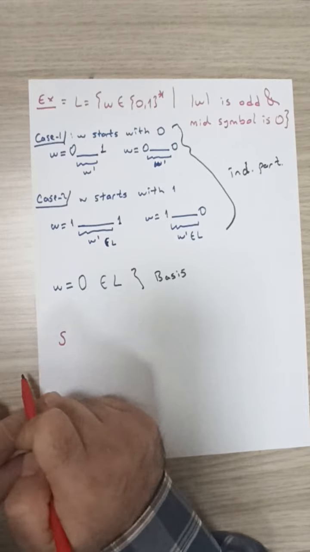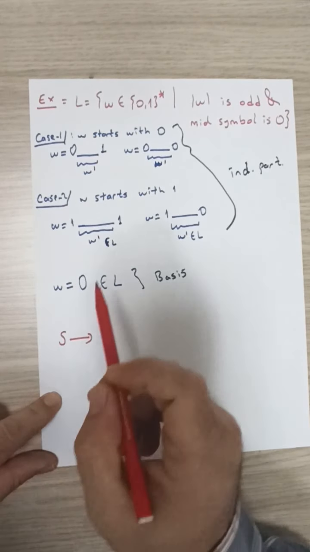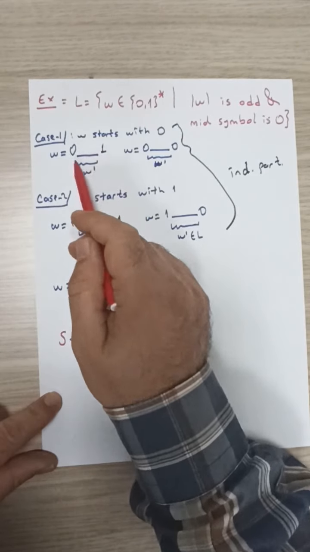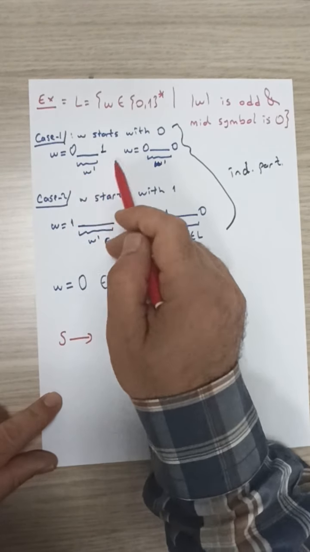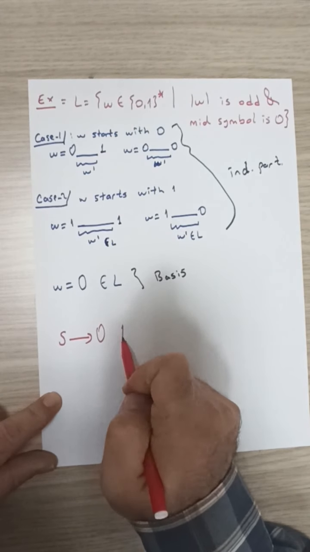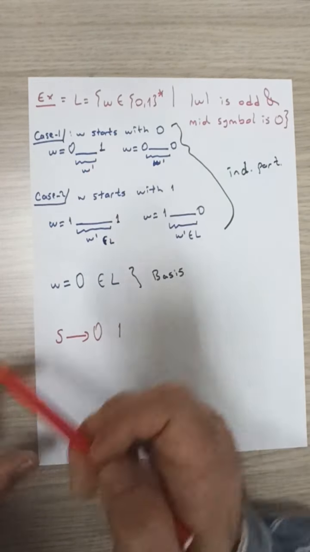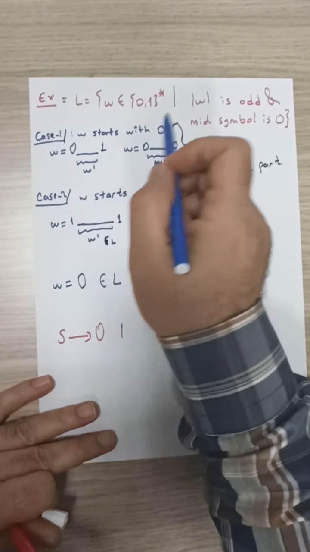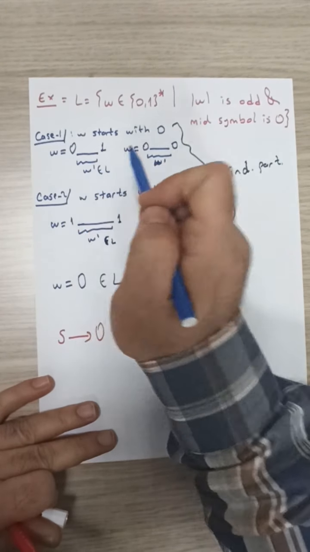Our starting variable S. Now, for the rules that will generate strings of this form, starting with 0 and ending with 1, in the middle, as we said, we need a W prime, a shorter string that belongs to the language.